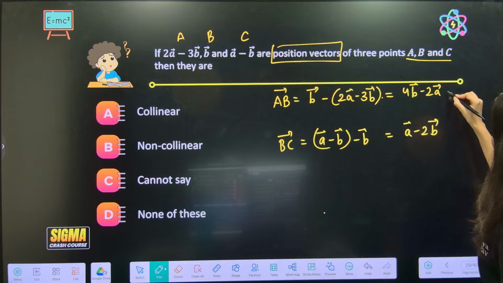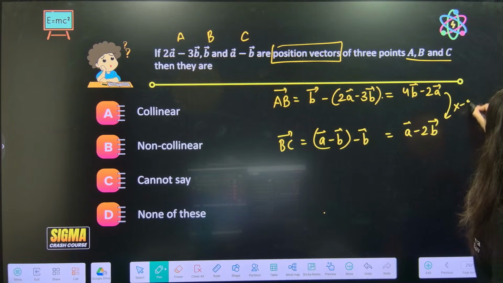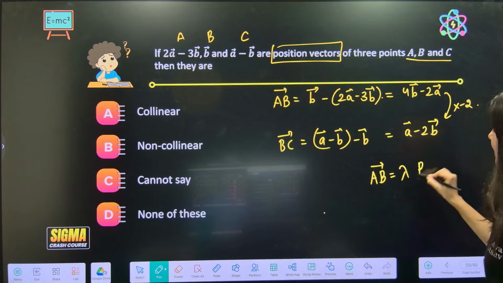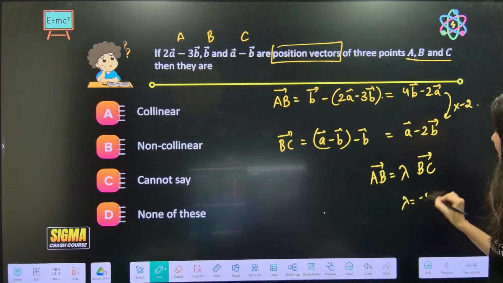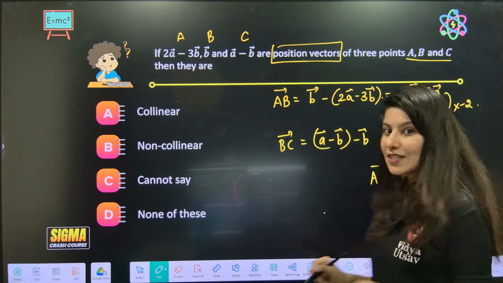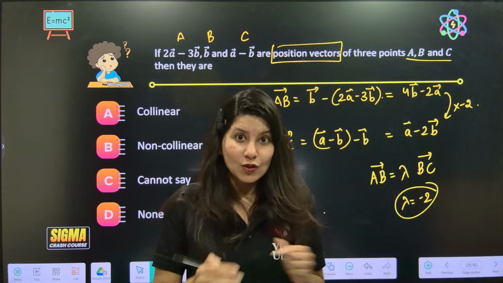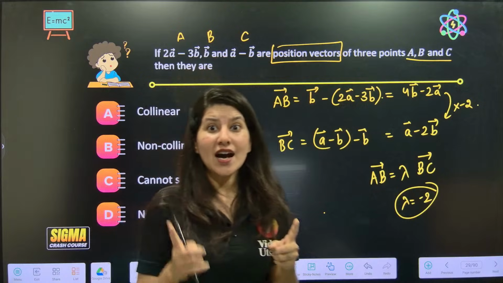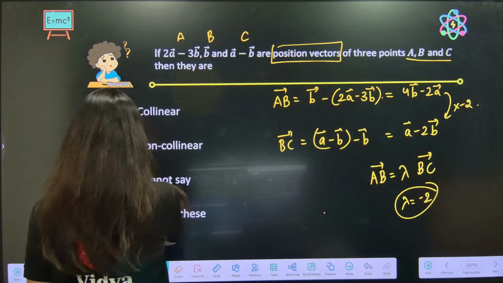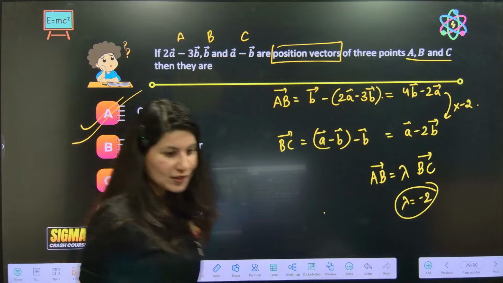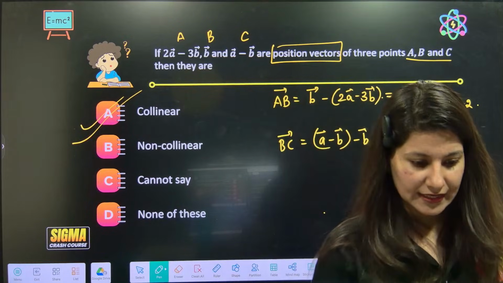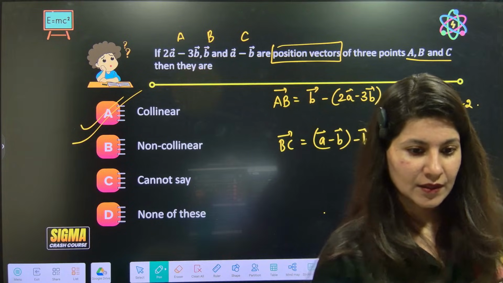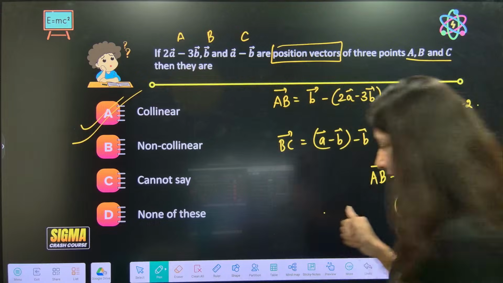If I multiply by minus 2 in this, I can clearly see AB is equal to lambda times BC, where lambda is coming out as minus 2. So definitely these two are collinear. If I talk about collinear vectors, it is actually unlike vectors, to be very specific. So the answer is collinear. Let me know. Give me a big thumbs up if you are understanding this.